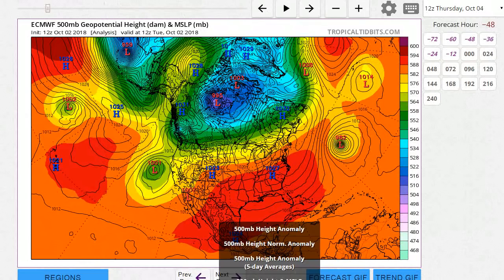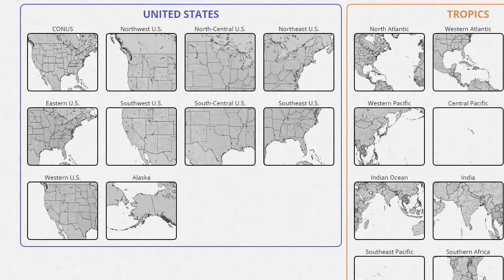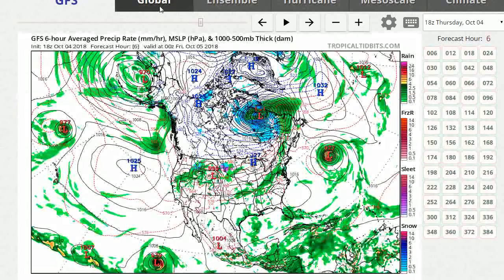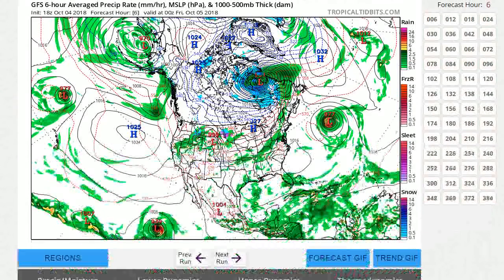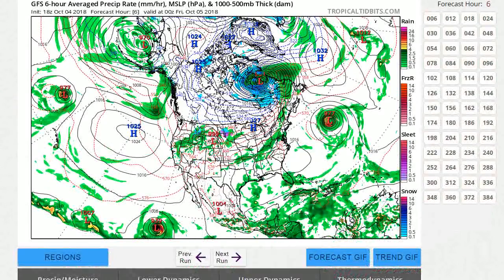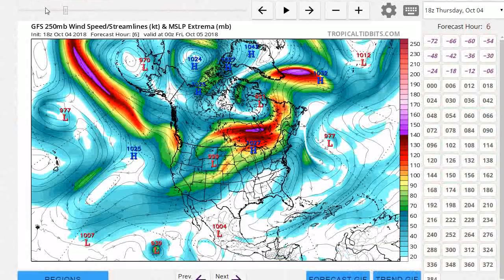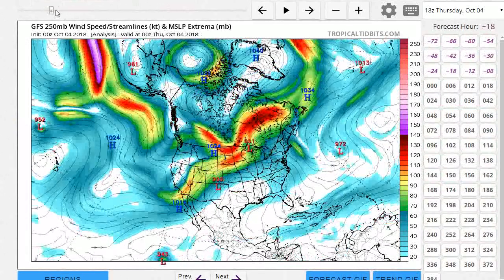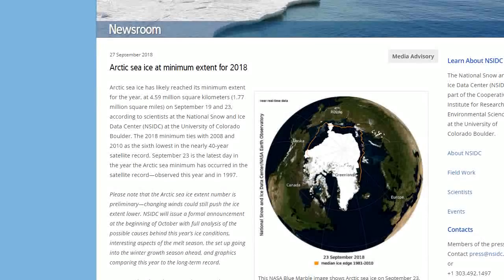So let's go back to the GFS. Let's look at the jet. No, that's not what I want to do. I'm trying to rush through so it doesn't crash on me again. All right, so let's take a look at the jet stream here, and this is the problem. This jet stream is just completely... Before I do that, because this ties into everything.